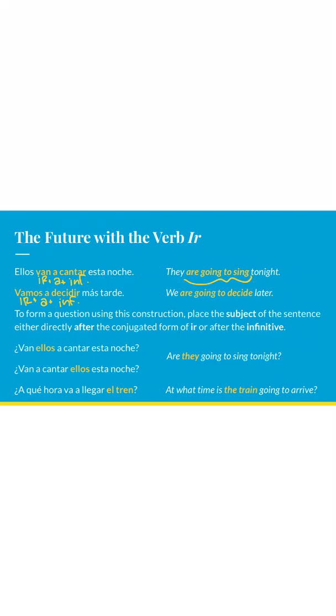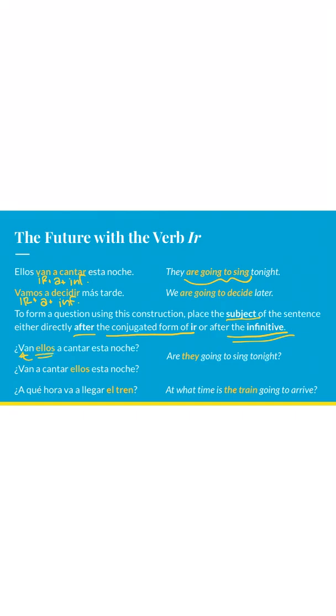It tells us that to form a question using this construction, we place the subject of the sentence either directly after the conjugated form of ir or after the infinitive. So I've got two examples down here. We have either van ellos a cantar esta noche. So this is directly after my conjugated form of ir.